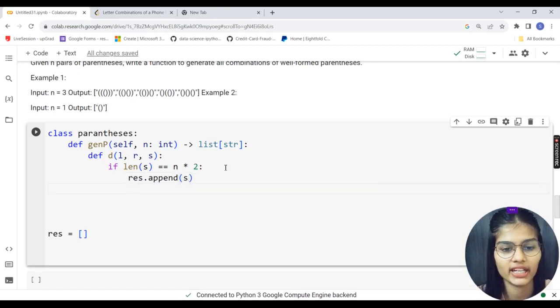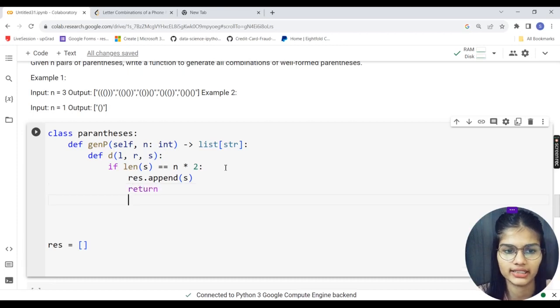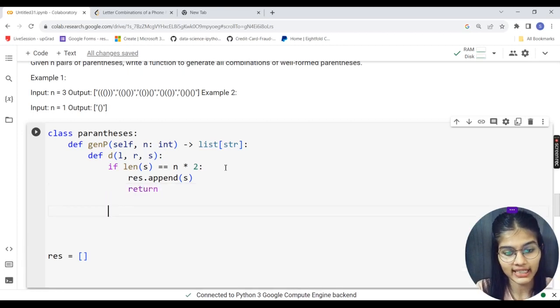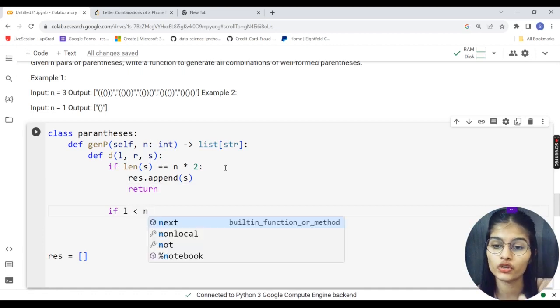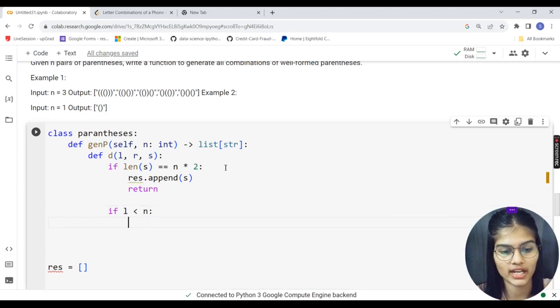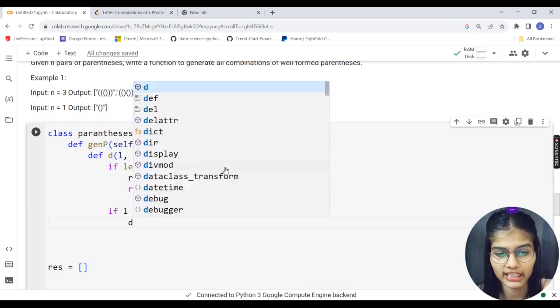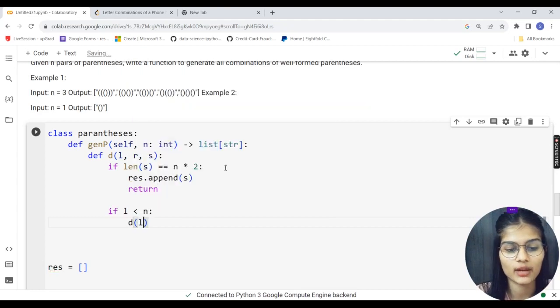Right, that's my appending of s. Just simply return like that. Second condition for my left: if L is less than n, means on the left-hand side the number is less than n. In that case, I would call my d function. Into that I would write L plus 1, means left plus 1.